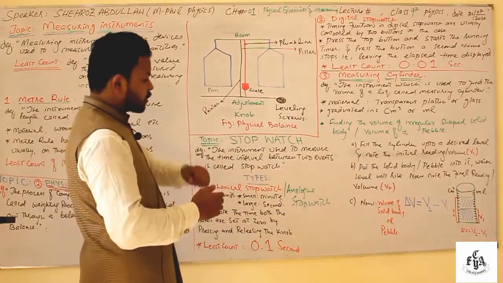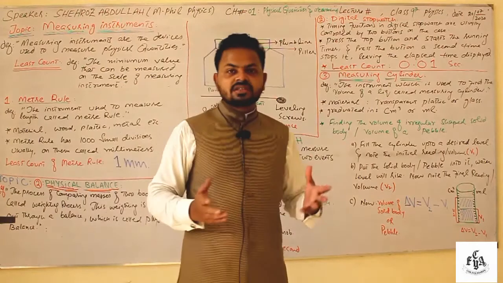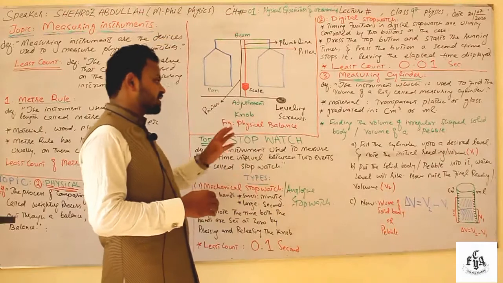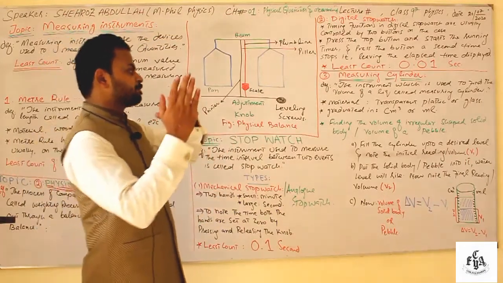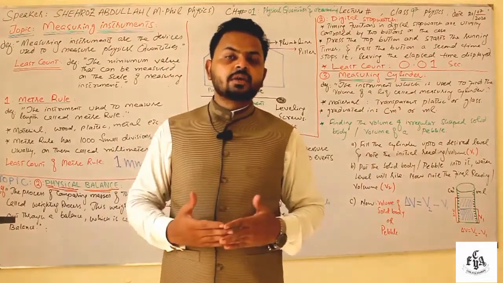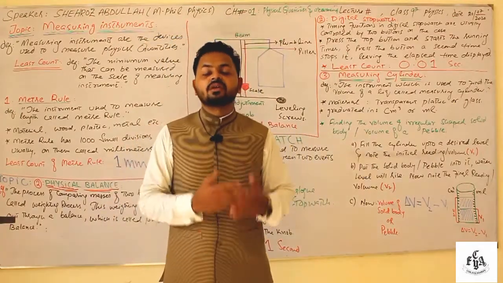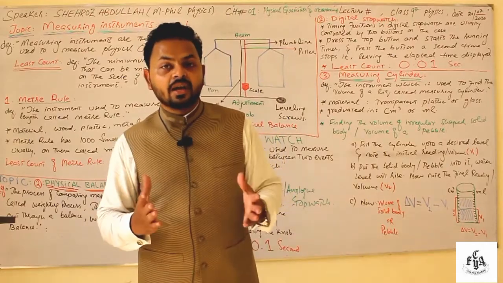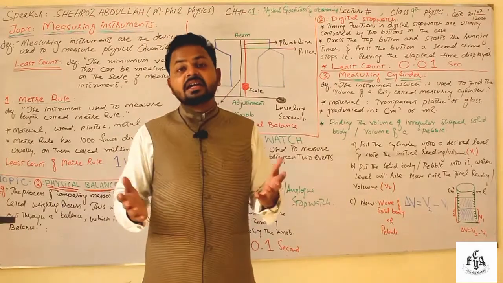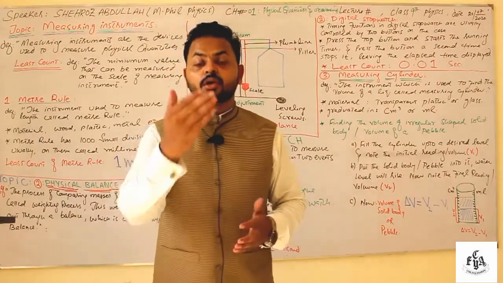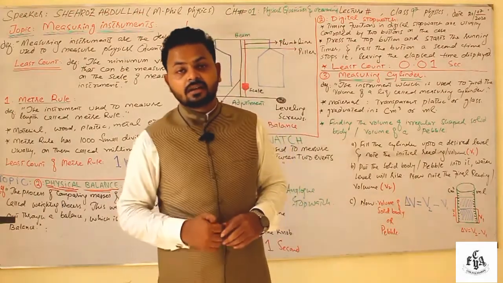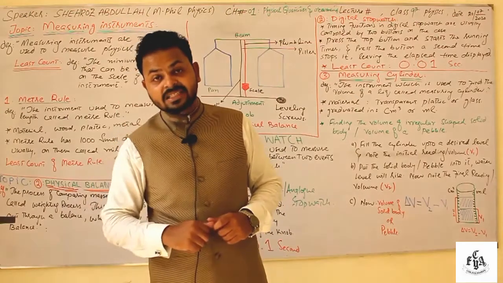Then coming to the digital stopwatch. The digital stopwatch also has two buttons, one for minutes and one for seconds, and works the same way as the mechanical stopwatch. Then coming to the measuring cylinder. The measuring cylinder is a measuring instrument which is used to find out the volume of a liquid, or the volume of an irregular shaped body. It is graduated in cubic centimeters or milliliters. It is basically made up of transparent glass or transparent plastic.